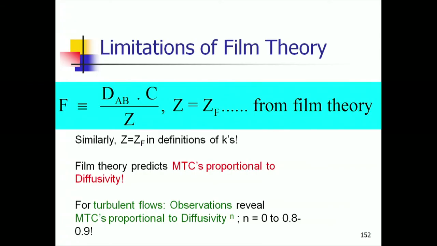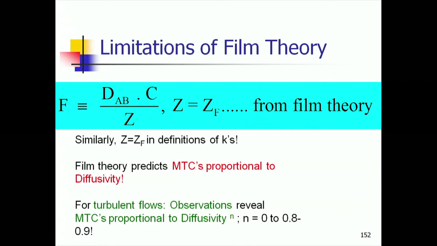There is no reaction, so no generation, no loss term. So, we have input minus output equal to 0, which is basically minus D_AB dCA by dZ at Z minus the same at Z plus delta Z equal to 0, right. So, that gives you d2CA by dZ square equal to 0, clear.